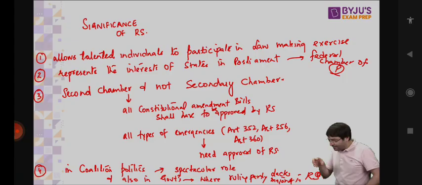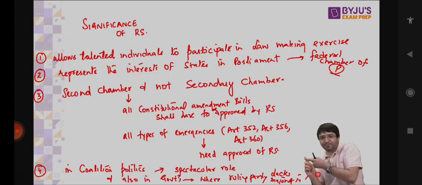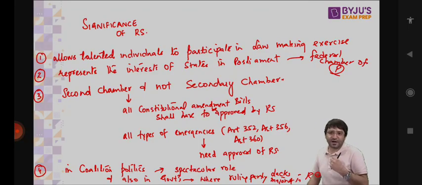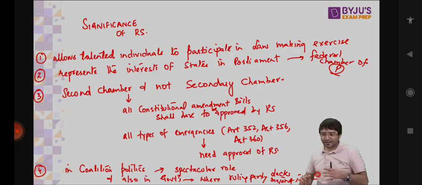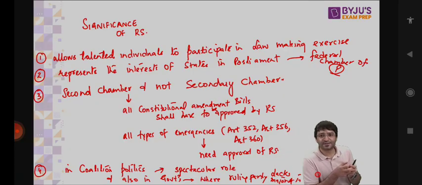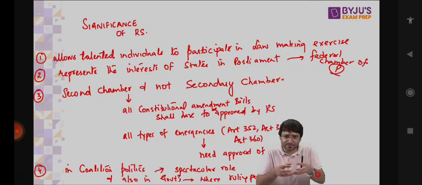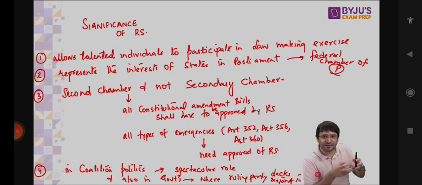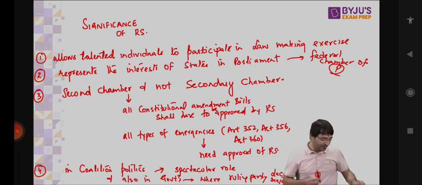The majority of MPs in Rajya Sabha from Punjab and Delhi will be from Aam Aadmi Party, from Telangana from KCR's party, and from Andhra Pradesh from YSR Congress Party, YSRCP of Jagan Mohan Reddy. And the government headed by the BJP has an absolute majority in Lok Sabha, but they don't have a majority in Rajya Sabha. When the central government's ruling party has a majority in Lok Sabha but not in Rajya Sabha, what will it do? It will now bargain.